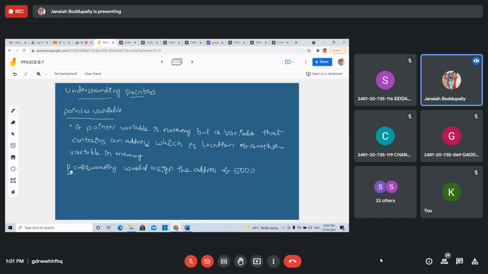Immediately P will store the 5000. P will store the 5000, right? 5000 is assigned to the variable P.